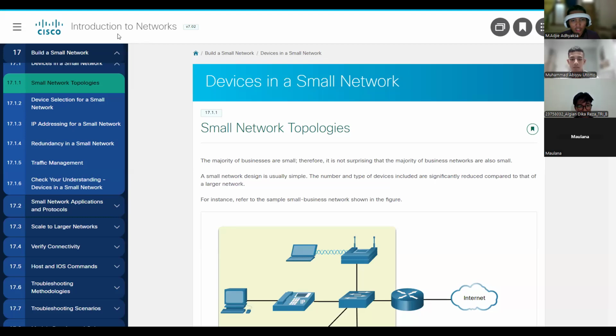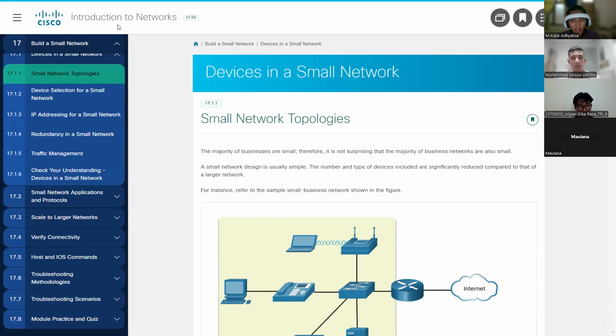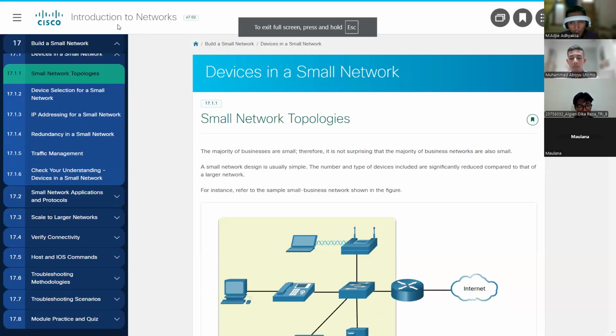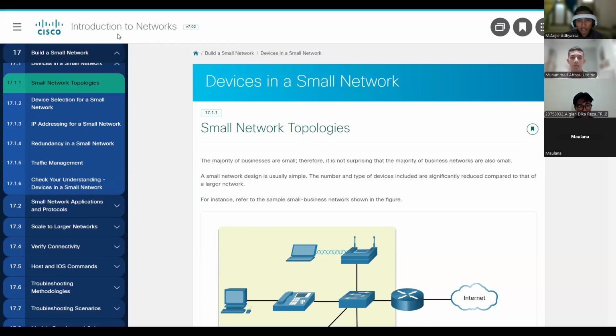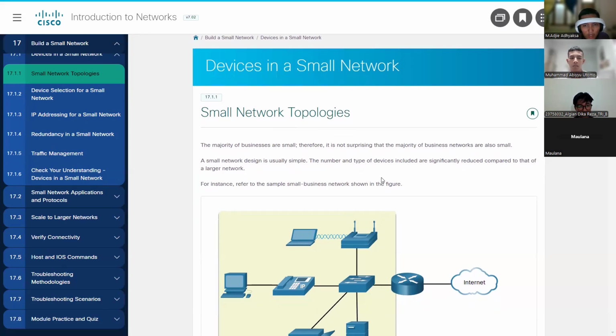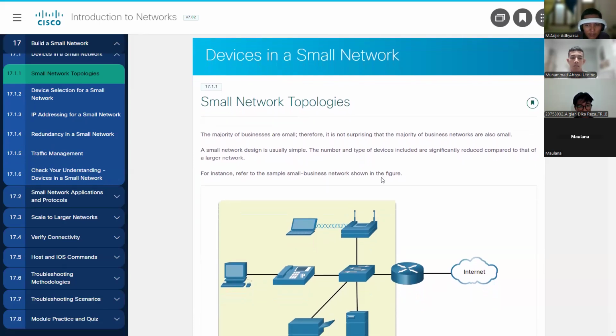A small network design is usually simple. The number and type of devices included are significantly reduced compared to that of a larger network. For instance, refer to the small business network in the figure below.